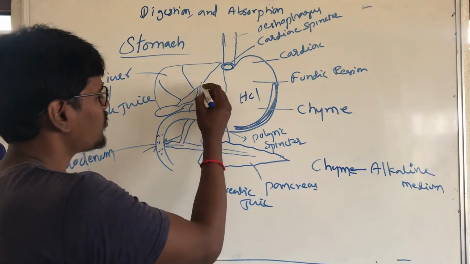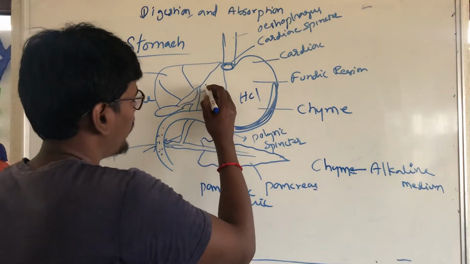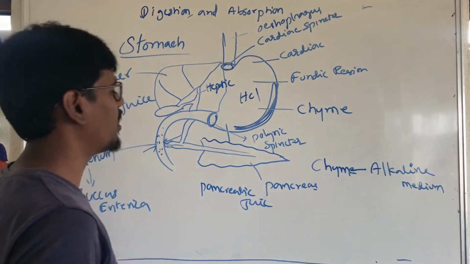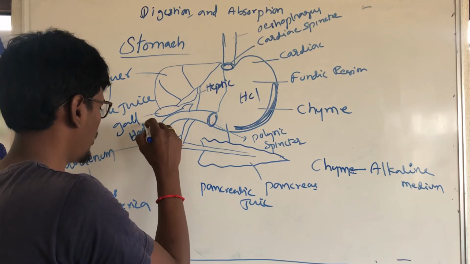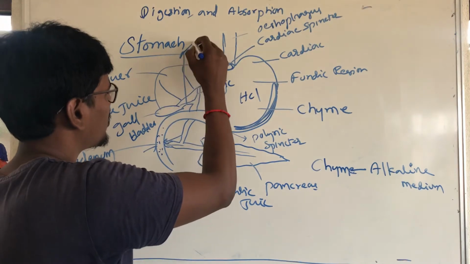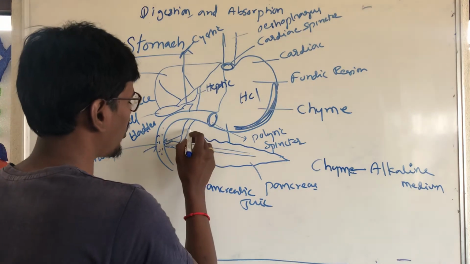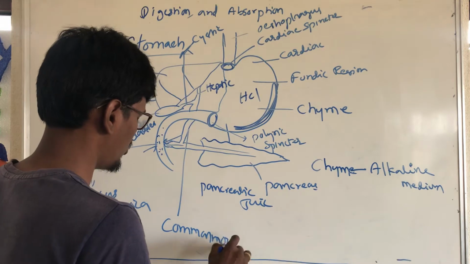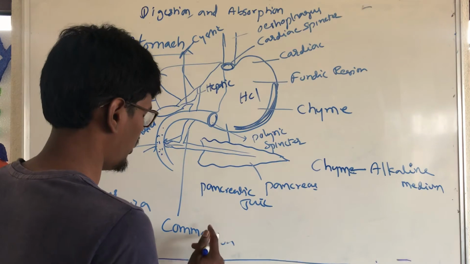This is called the hepatic duct or bile duct, and this is called the gallbladder. This duct is called the cystic duct. This is called the common bile duct.